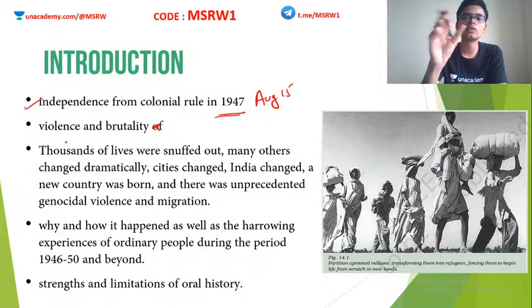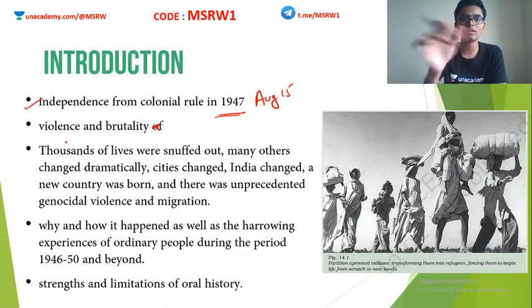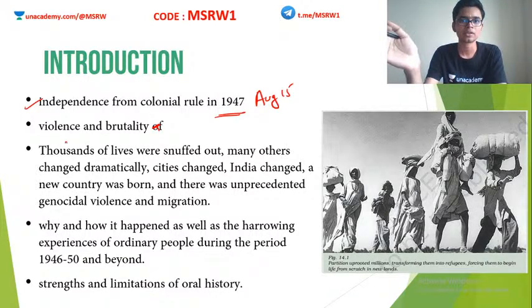So the period we are going to look at is from about 1946 to 1950. This is the period when all these things happened. I am not saying the entire migration stopped by 1950. No, it still continued for a long time. But the crux of the event happened around these 4-5 years. So we will start by looking into the causes of the communalism that developed in India. We will see how the Government of India Act of 1909, Partition of Bengal, etc., contributed to communalism in India.